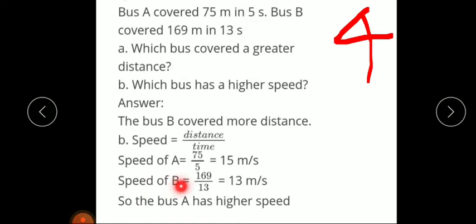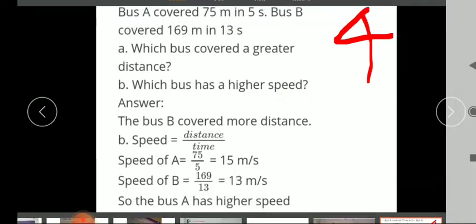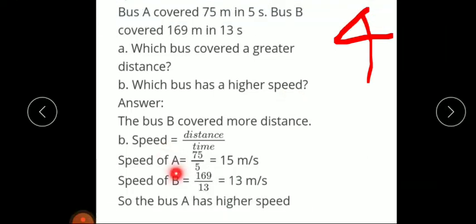Then speed of B, it covered a distance of 169 meter in 13 seconds. So it is equal to 13 meter per second. Okay. 13 ones are 13, 13 13s are 169. So the answer is 13. So if you compare the speed of bus A and bus B, you can see the speed of bus A is greater than the speed of bus B.